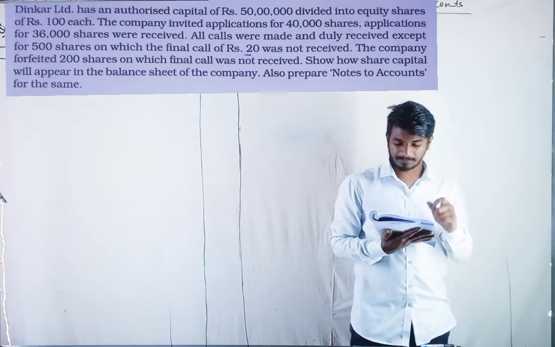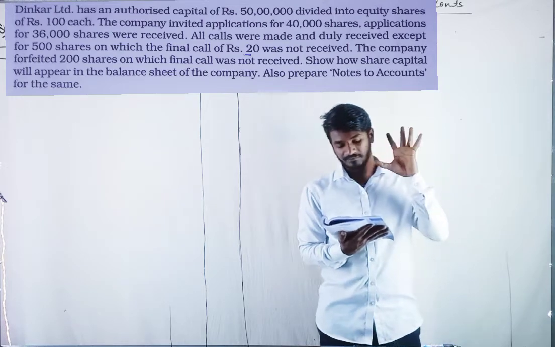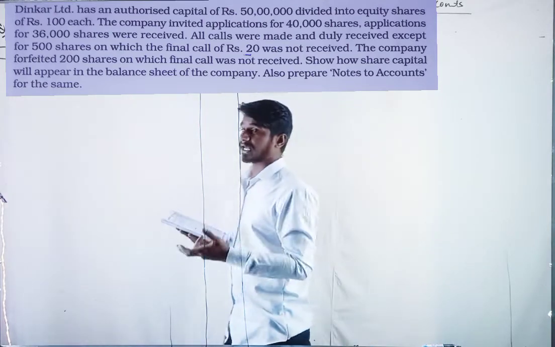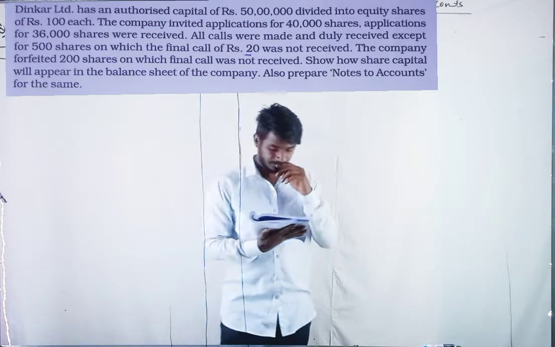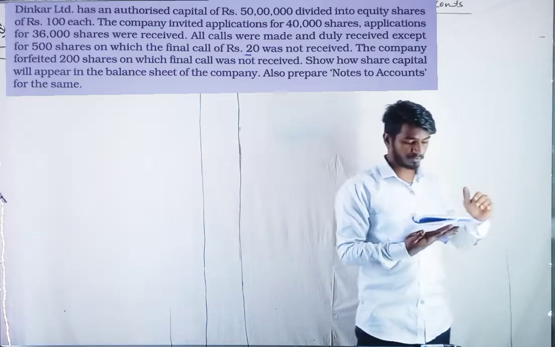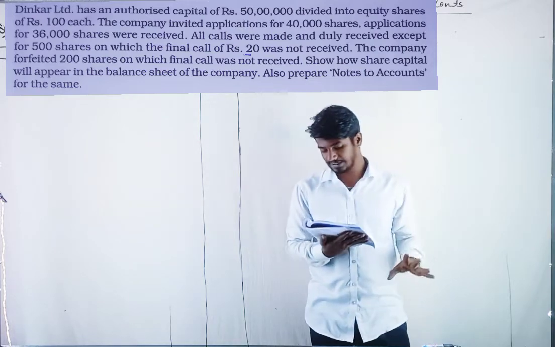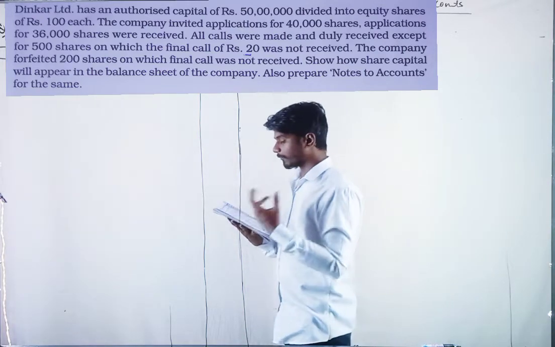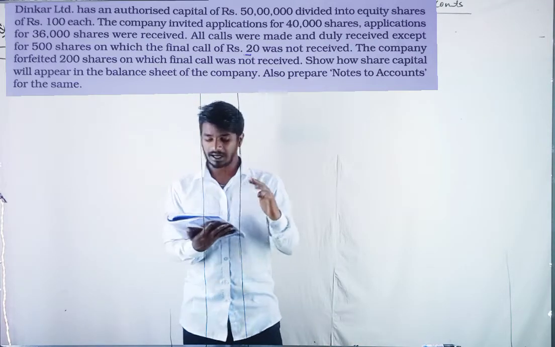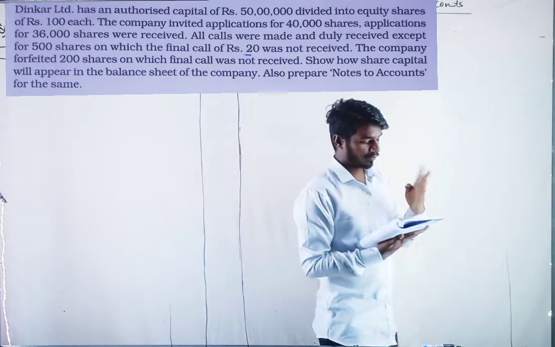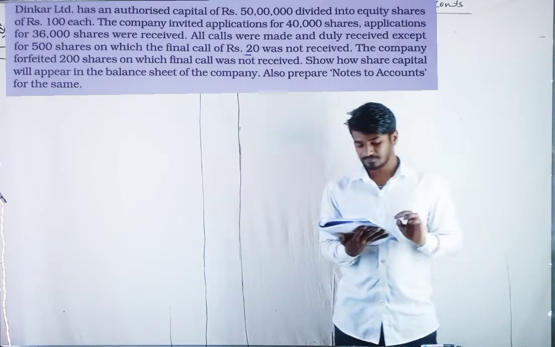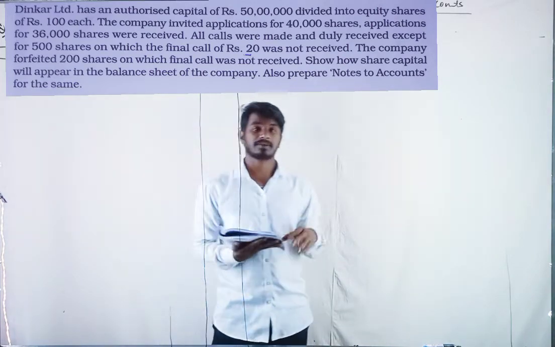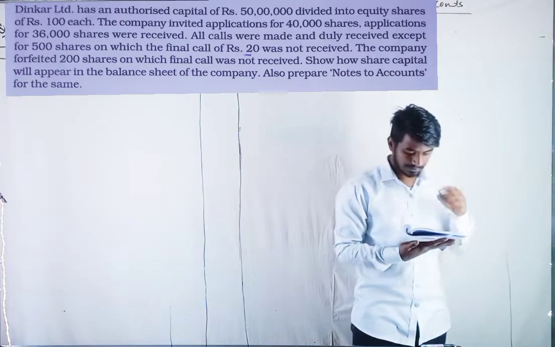Dinkar Limited has an authorized capital of rupees 50 lakh. Authorized capital means the maximum number of shares the company can issue. It is divided into equity shares of rupees 100. The company invited applications for 40,000 shares, meaning it issued 40,000 shares. Applications for 36,000 shares were received. The public applied for 36,000 shares.